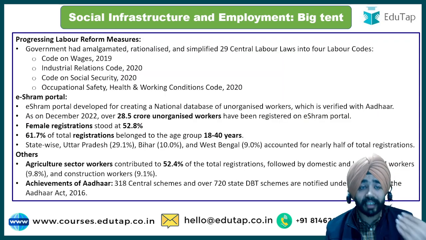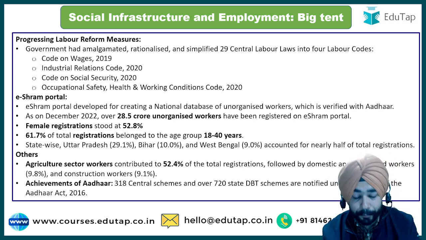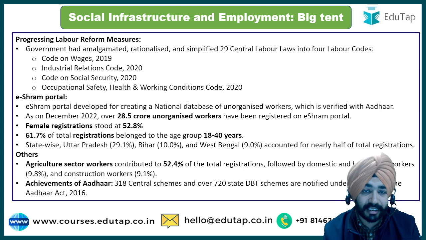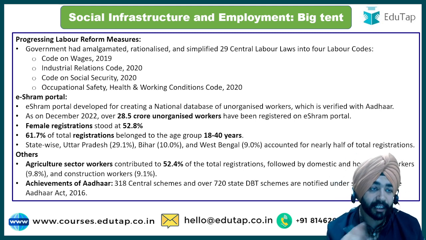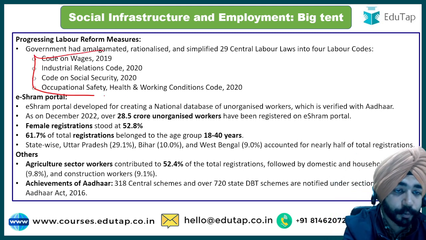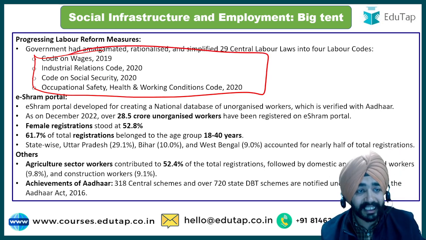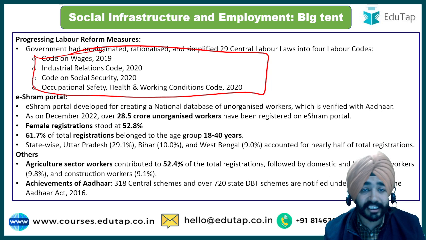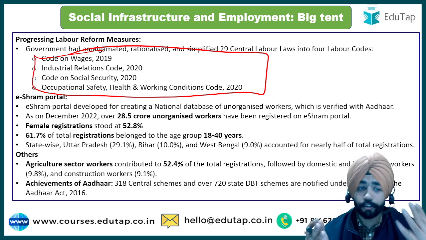If I talk about the other important things that have been highlighted, it is labor reforms. If you see in PIB, in the previous session, that is the winter session, in the monsoon session, and now also in the budget session, these labor codes have been highlighted. तो वो चार लेबर कोड जिसपे the government is strictly working are these measures. So it says that the government has amalgamated, rationalized, and simplified the 29 central labor laws into 4 labor codes.